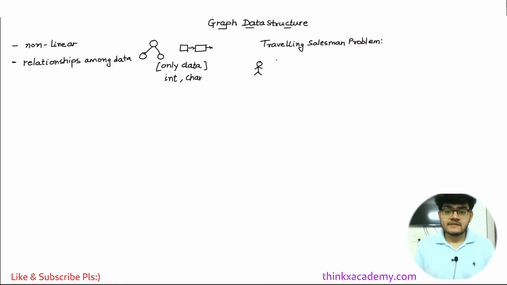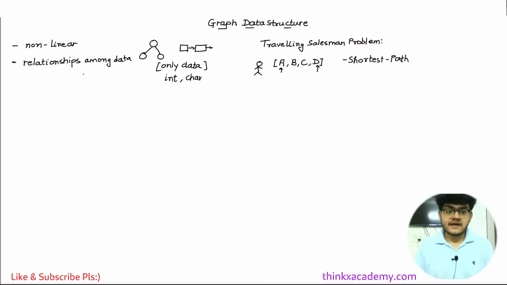Now let's assume there are cities A, B, C and D, and there are some distances between these cities. From A to B there is some distance, from B to C there is some distance, and we will have to find out how exactly the salesman will be able to reach from, let's say, city A to city D in the shortest path. So here the graph data structure comes in, and it is very important. This data structure is also used to find the shortest path, so there is a wide range of applications.